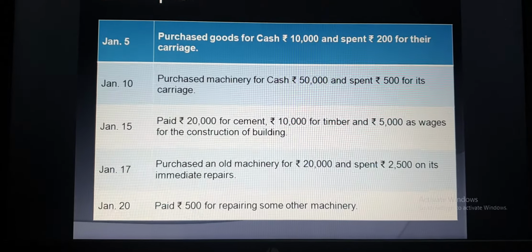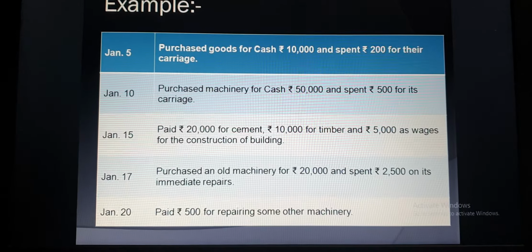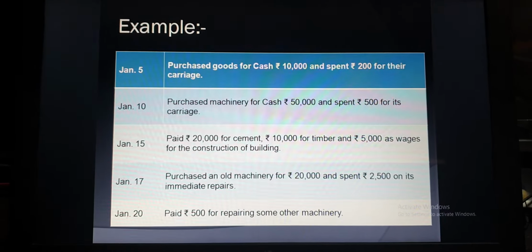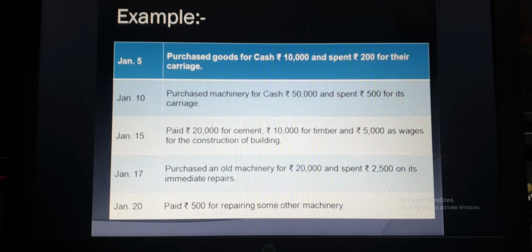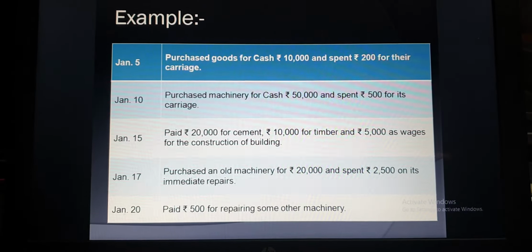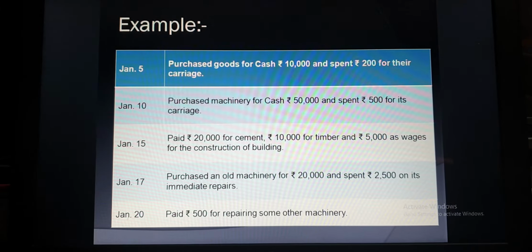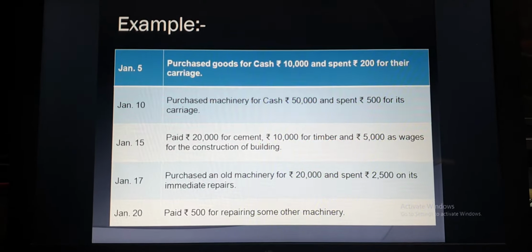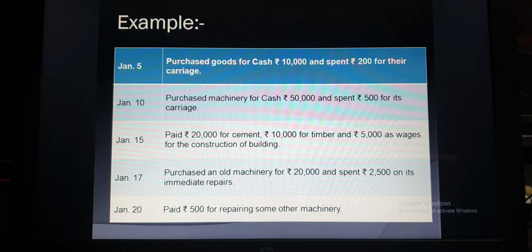Now January 15, paid 20,000 for cement, 10,000 for timber and 5,000 as wages for the construction of building. All these are incurred for the construction of building, so they should not be debited separately. They will be debited under one head, called building. So there is only one entry: building account debit to cash, because the word paid is there, so we already paid in cash.